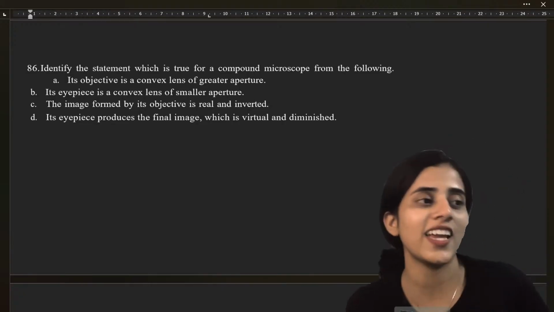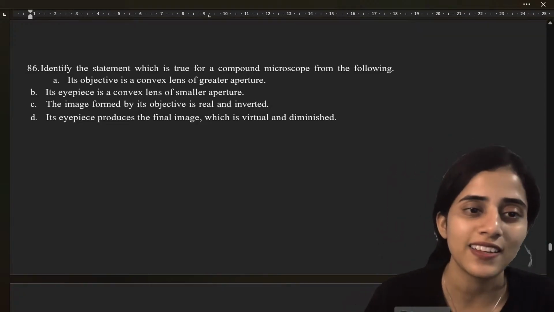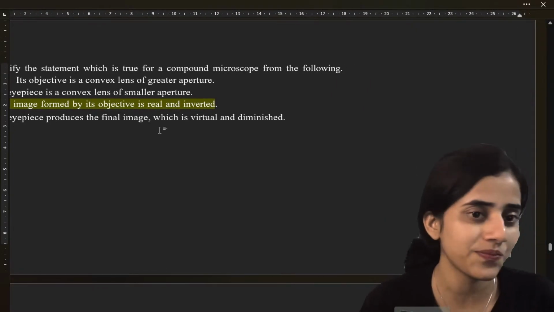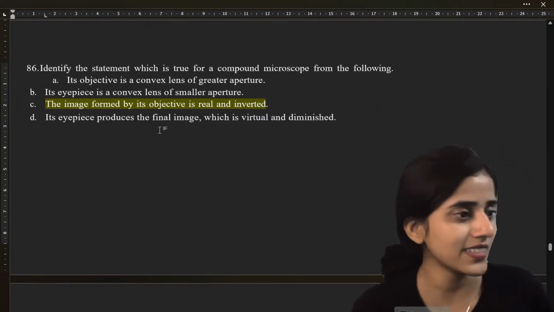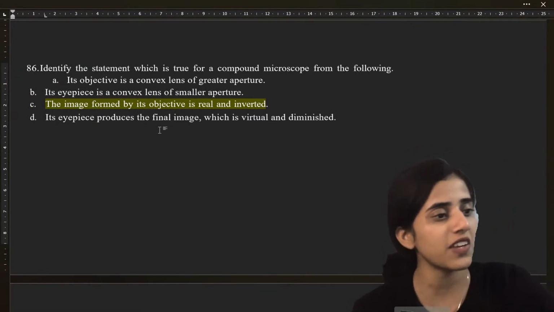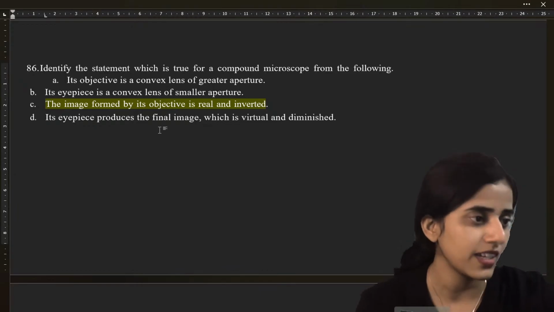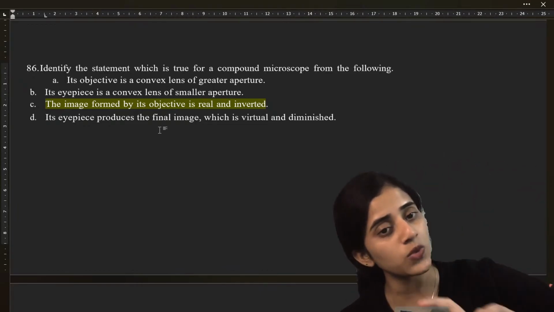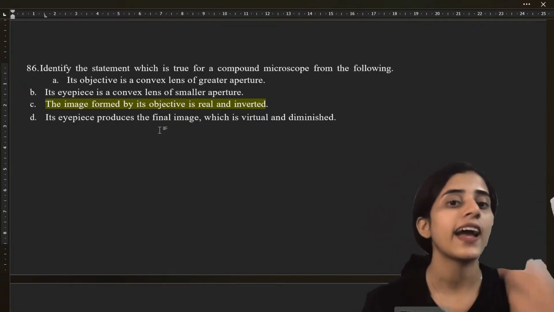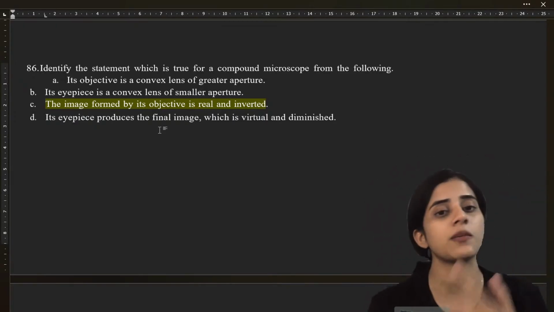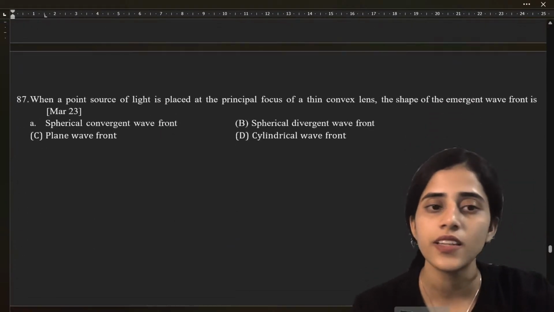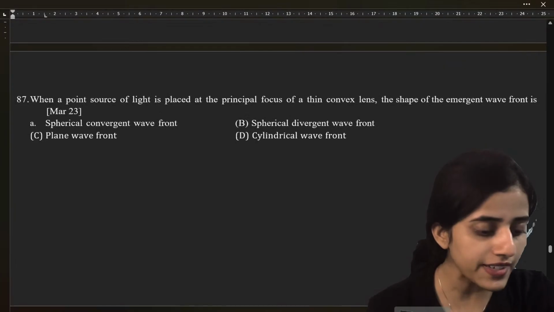Yes, the image formed by the objective is real and inverted. See, in a compound microscope, the objective lens always forms a real inverted image. The real image is then magnified with the eyepiece, which acts as a magnifying lens, and the eyepiece forms a virtual image that is viewed by the eye. Alright. Next question.